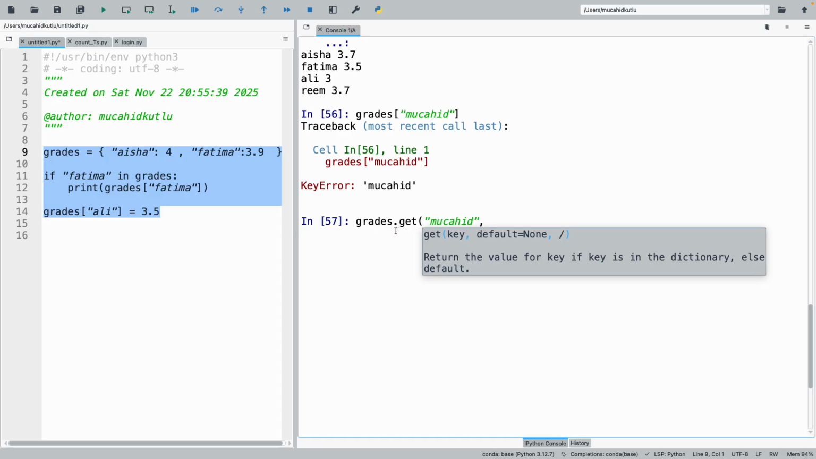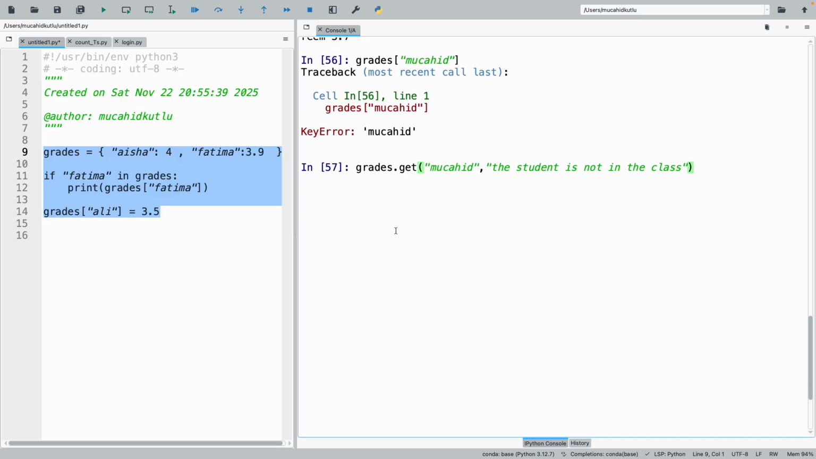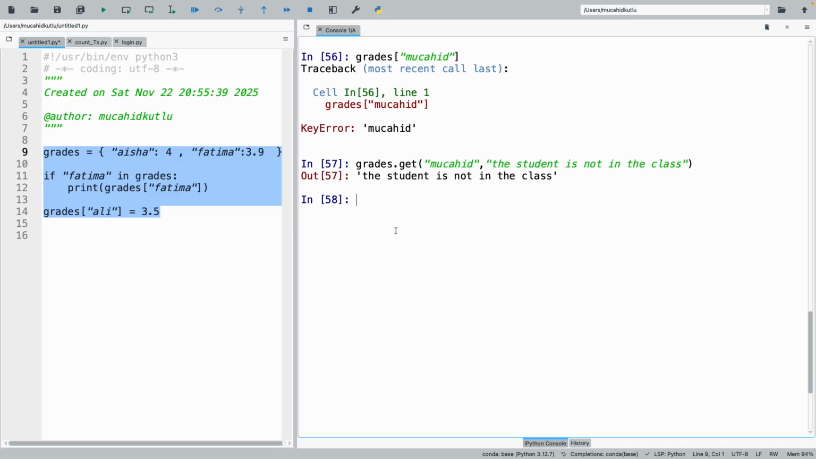But if it doesn't exist, if the score doesn't exist, then just say that the student is not in the class. So if it doesn't exist, it returns me the value that I provided. Okay, if it doesn't exist, please say to me that the student is not in the class. Please don't crash, but just give me that string.